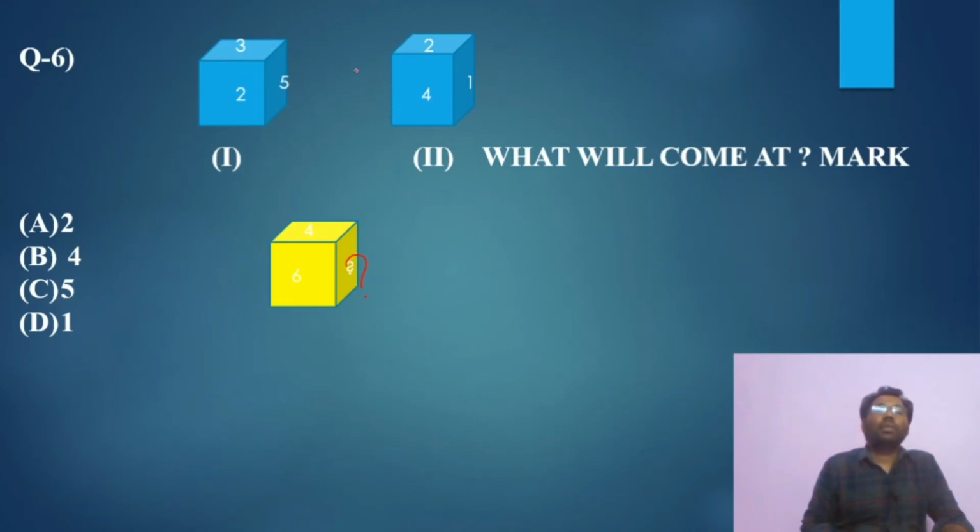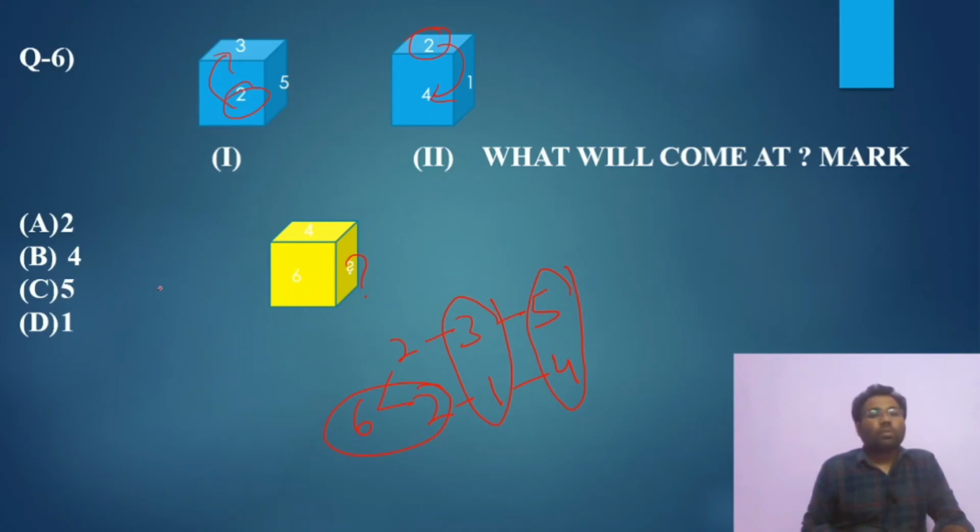Similarly we proceed: one common, clockwise. So what is the number there? 2, 3, 5.